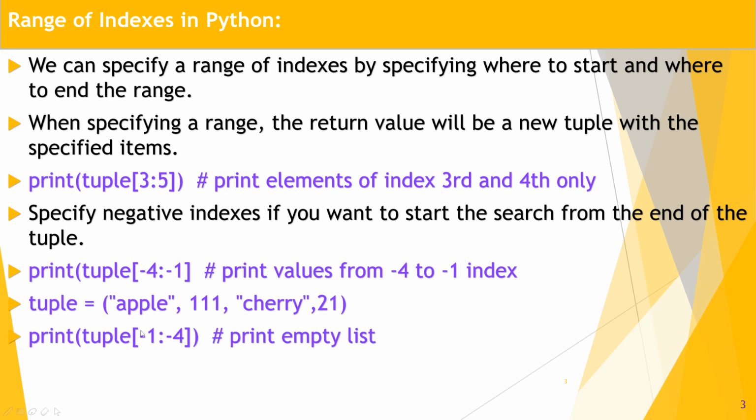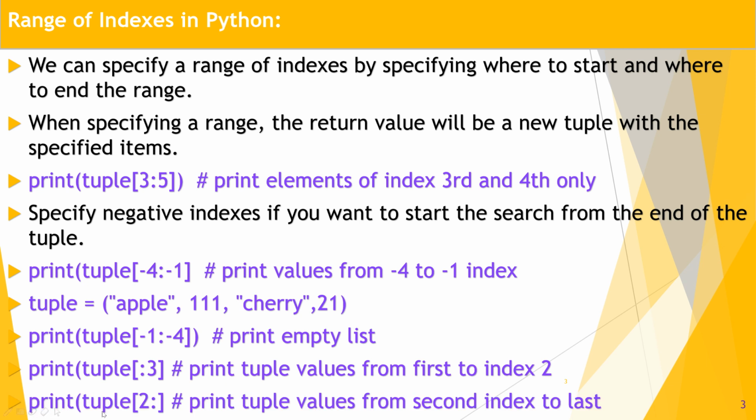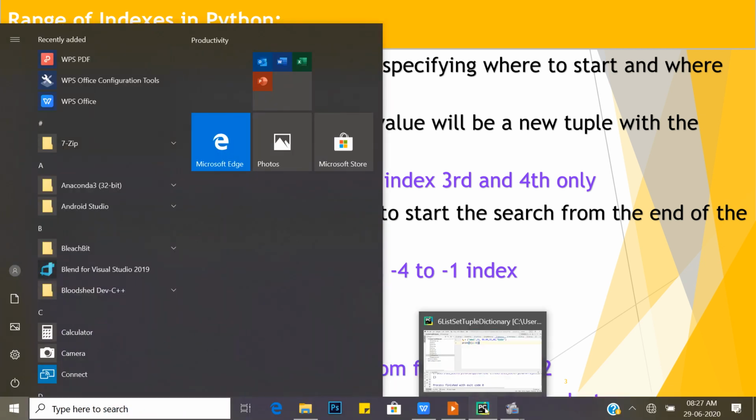Yes, it prints the empty tuple. We will see that part. Okay, so in the range part, if one range element is absent, then what happens? Let's check. If you print tuple[:3], it prints the tuple values from the first to index 2 only. And if you print tuple[2:], the second part of the range is empty, that means print the tuple values from the second index to the last one. Let's check whether it works properly or not using the PyCharm IDE.